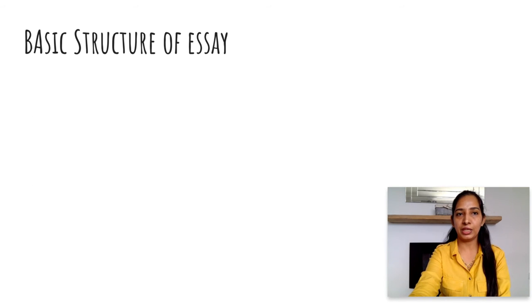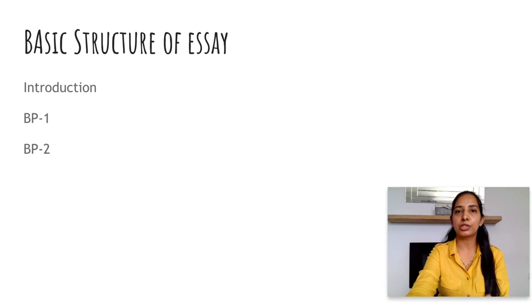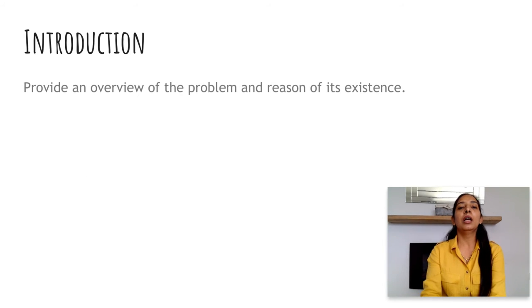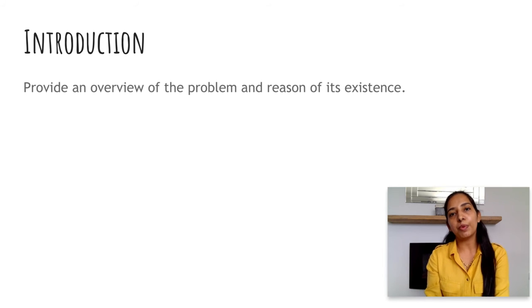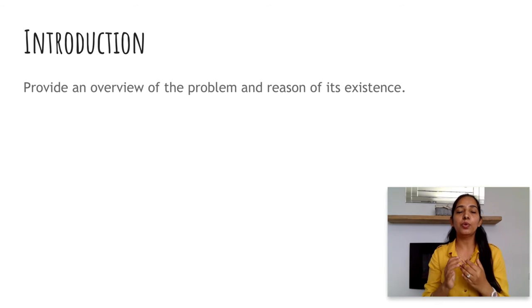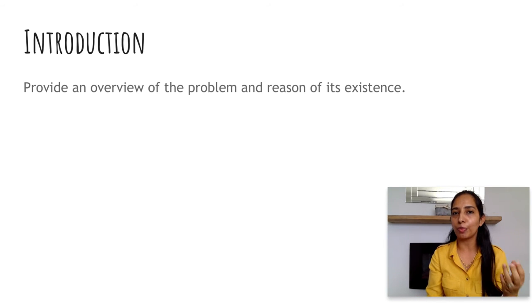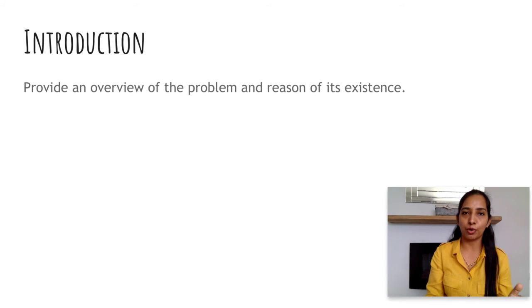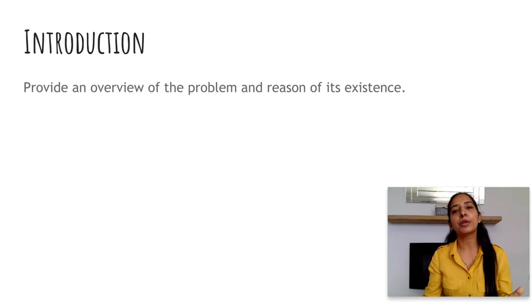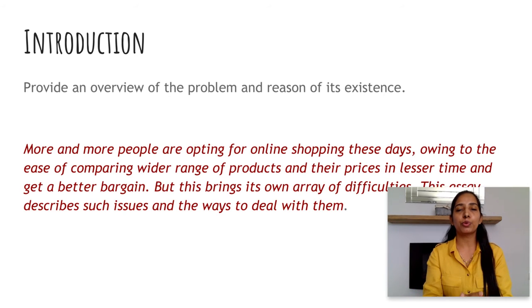So now we have everything and let's start with the essay. My basic structure will be the same: introduction, BP1, BP2 and finally the conclusion. Introduction provides the overview of the problem and the reason of its existence. It means you have to talk about the topic statement or the main topic and why those problems are there, right? In this kind of essays. For example, I have told you here the topic is internet shopping, and I have to say that there are some problems associated to it, right?